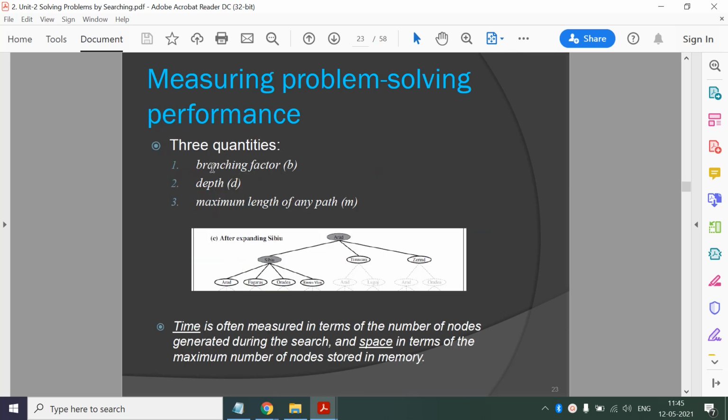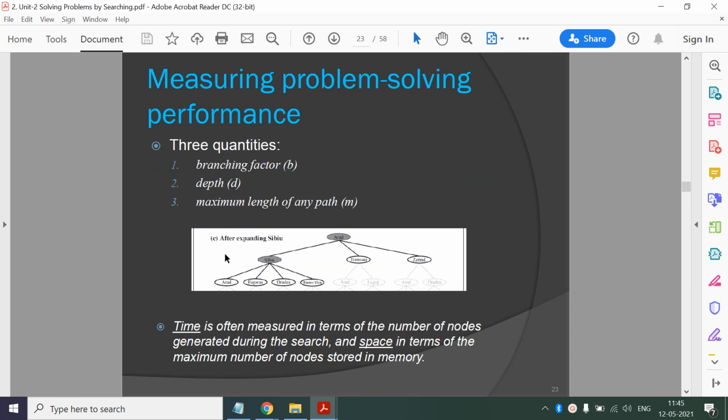And we need these 3 quantities, that is branching factor. Branching factor means number of branches from this particular node, or it can be the number of actions available at this node. Then depth, it is the depth of the shallowest solution. Shallowest means the solution which is highest in the tree, its depth. Then maximum length of any path, so whatever tree it is, what is its maximum depth, that is indicated by m.